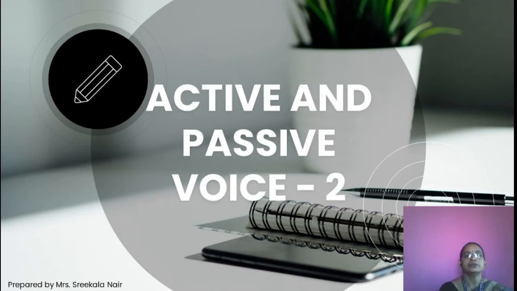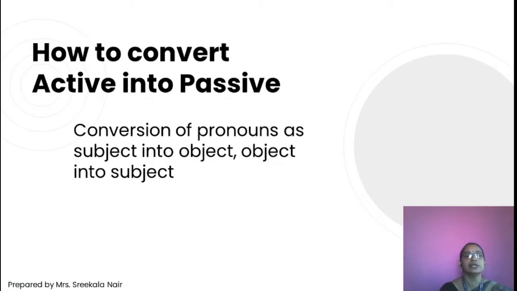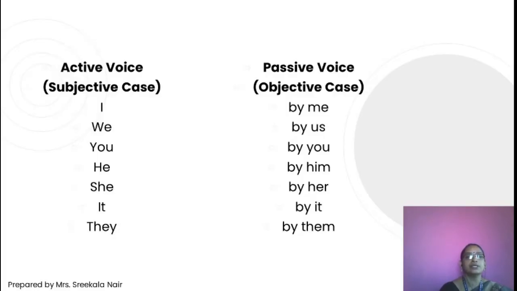Hello children, today I am going to introduce you to the second part of active and passive voice: how to convert active voice into passive voice. Today we are going to study the conversion of pronouns as subject into object and object into subject. Active voice is the subjective case and passive voice is the objective case. How is it converted? Let us see.